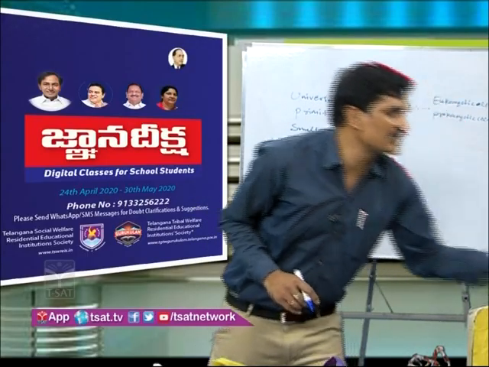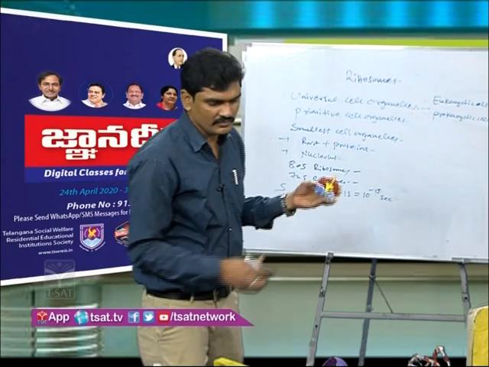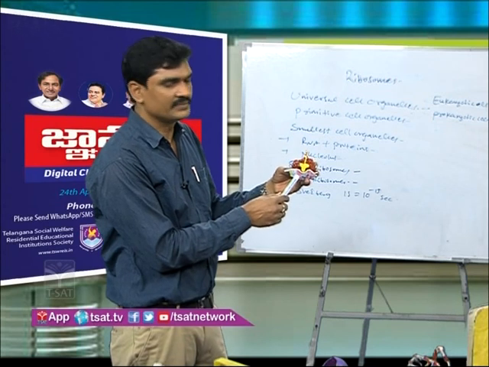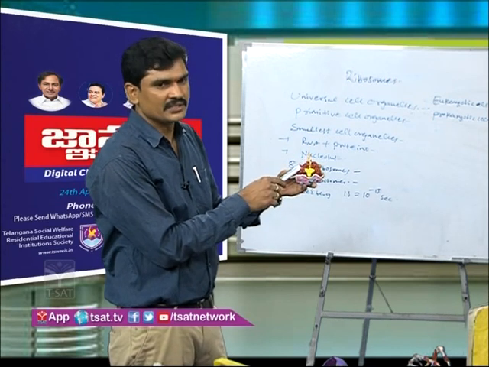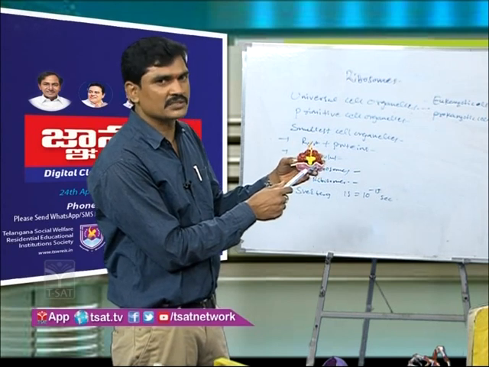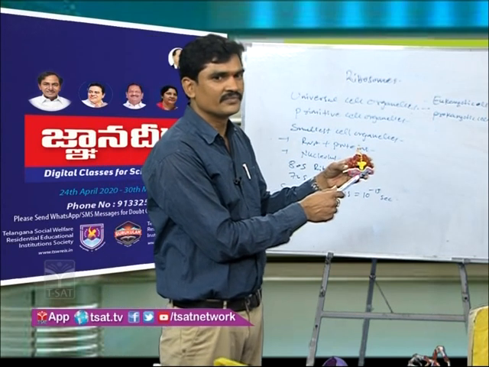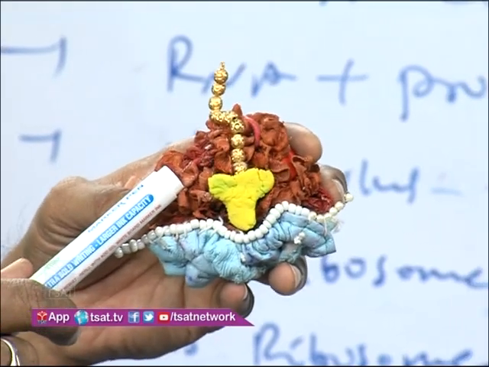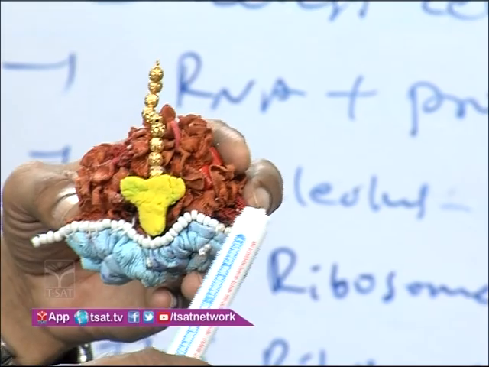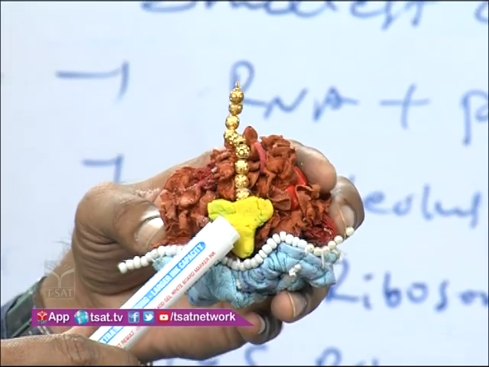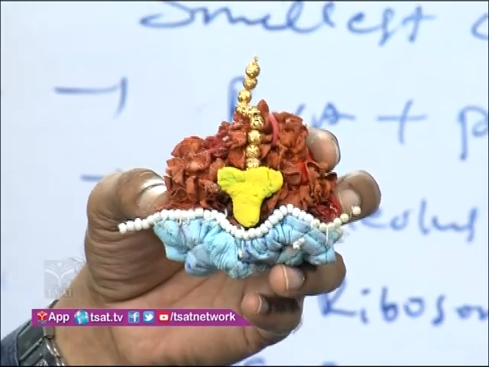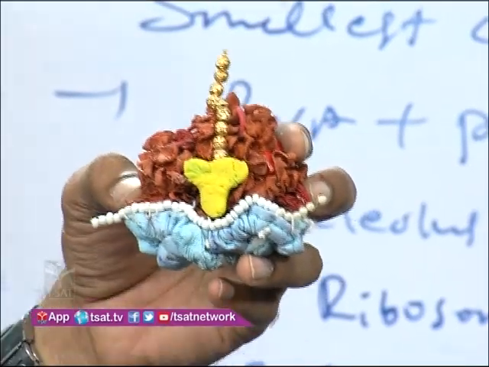Here you can see the ribosome structure. This is the small unit and this one is the big unit. Here you can see other parts. Here you can see mRNA. This one is tRNA and this one is the polypeptide chain. These are ribosome models, that may be 80S or 70S.